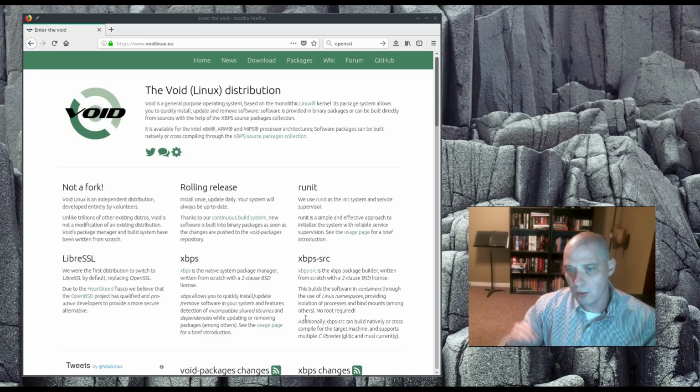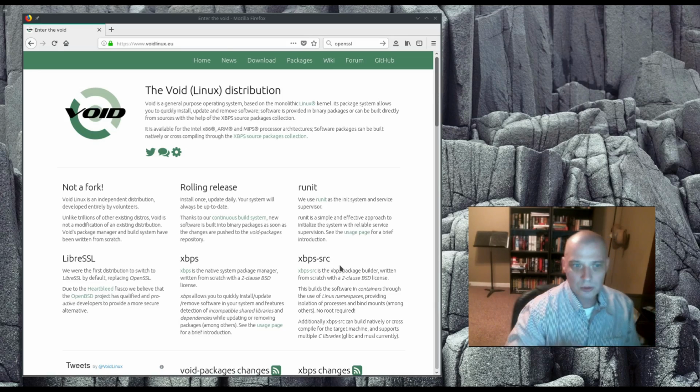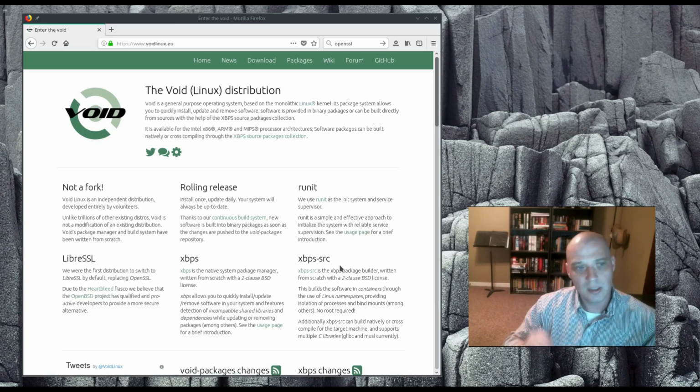Most Linux distros are usually based on one of the old Linux distros. There's like 7 main Linux distros that really most everything is based off of. Everything typically is based off of Ubuntu, Fedora, SUSE, Debian, Arch, Gentoo, or Slackware. I mean, that's just the way 95% of the Linux distributions out there do it. They're basing theirs on one of those main 7 distros. Void Linux is not based on any of those old Linux distros. It is doing its own independent Linux distribution.